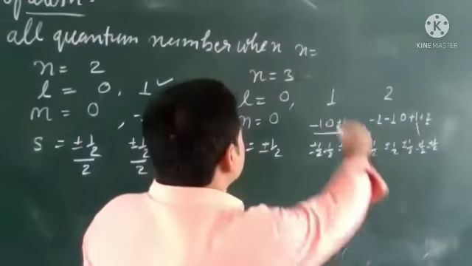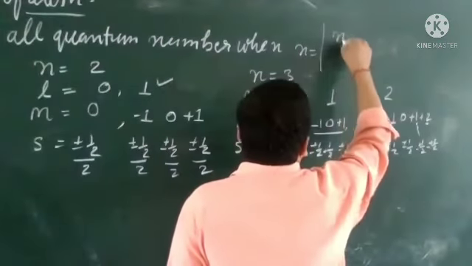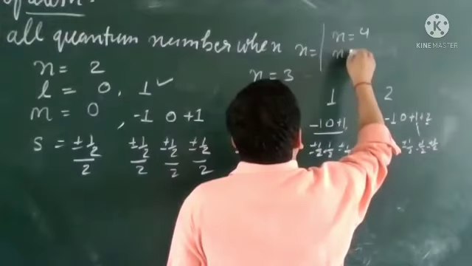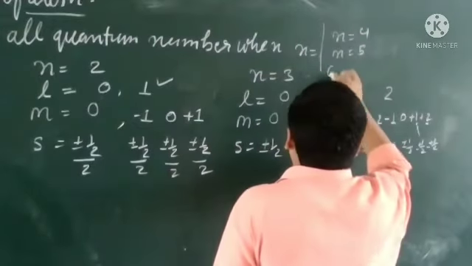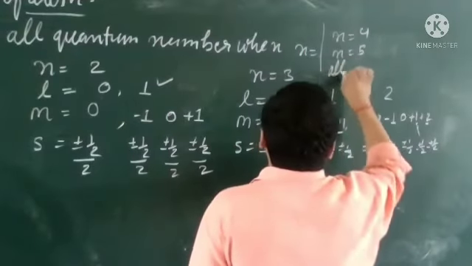And this is homework: if n equals 4 and n equals 5, calculate all the other quantum numbers.